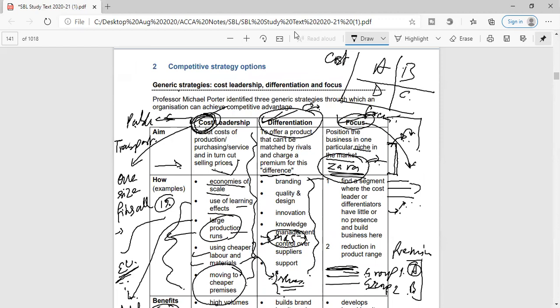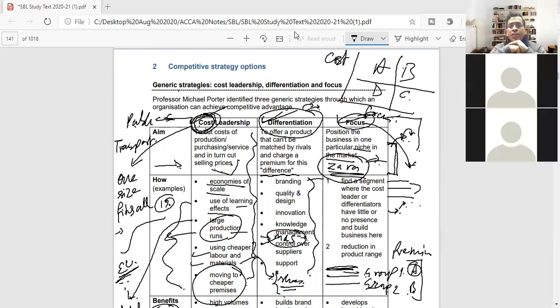No, because the key difference between focus and differentiation would be that we are still trying to serve the mass, right? When you ask someone to design their own sandwich or even order it then and there, you're not trying to attract an expensive or healthy customer or any particular type of customer. You are just giving them a choice, right?